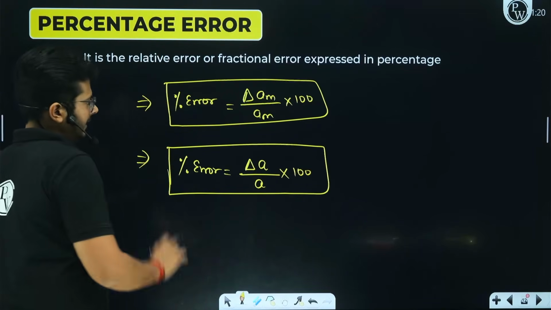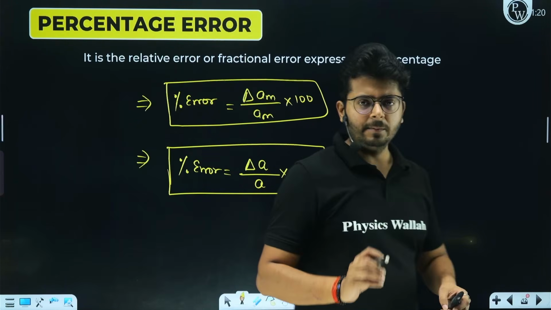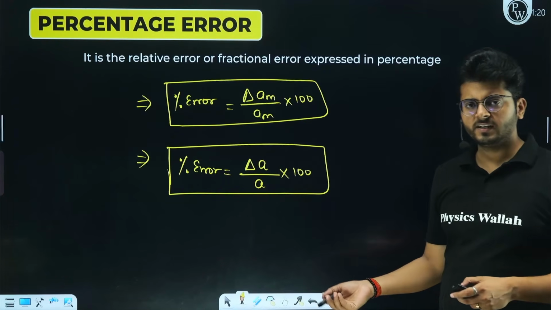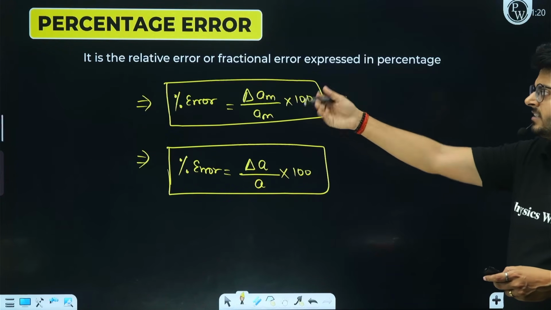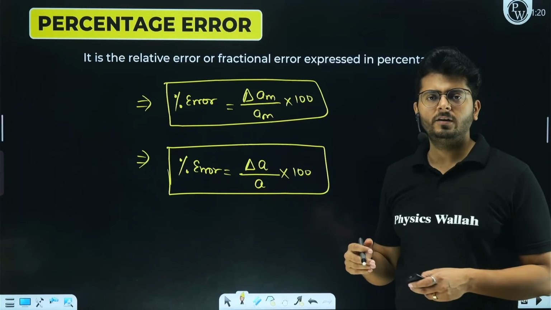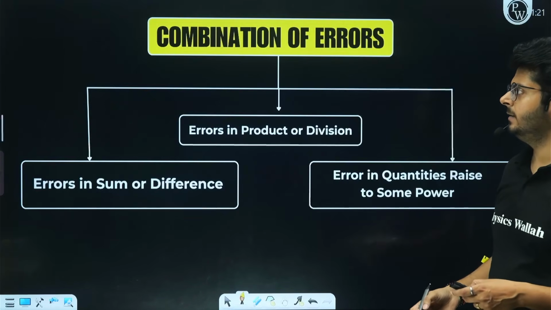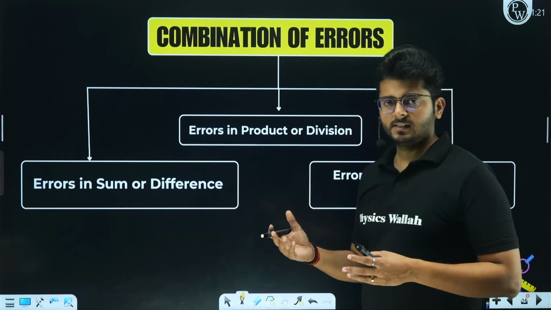That's pretty much everything, right? So this is the simple concept of different types of errors. After understanding the concept of different types of error, we can move ahead and talk about the next idea, which is the combination of errors.